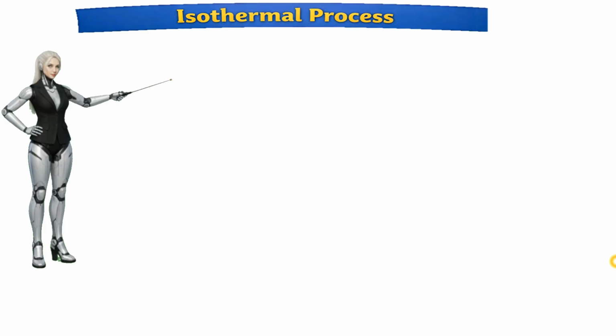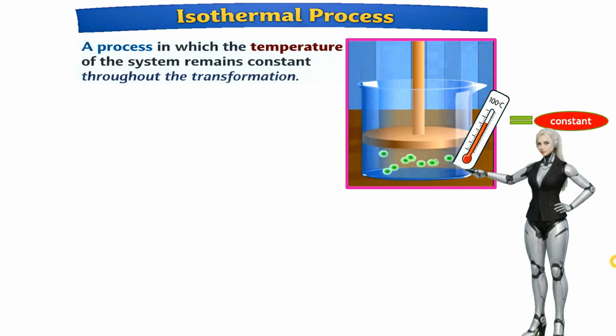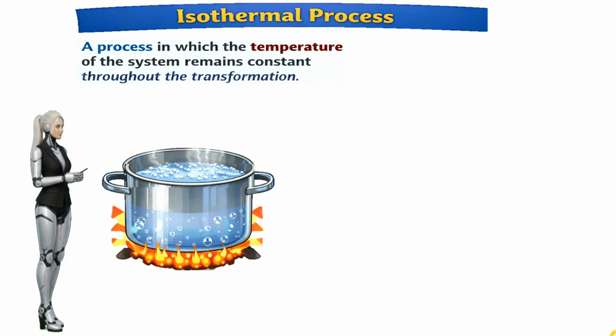Isothermal process. A process in which the temperature of the system remains constant throughout the transformation is called an isothermal process. Consider water is heated in an open vessel and the temperature is noted by using a thermometer. When the boiling point is reached, it starts boiling at 100 degrees Celsius.